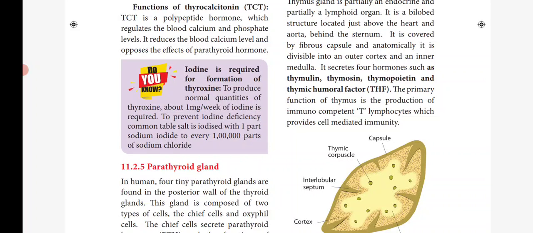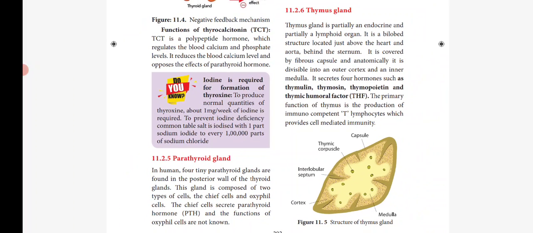The thymus gland secretes 4 hormones: thymulin, thymosin, thymopoietin and thymic humoral factor. These are the 4 hormones secreted by the thymus gland. The primary function of the thymus gland is the production of immunocompetent T lymphocytes, which provide cell mediated immunity. So the main function of the thymus gland is the production of T cells, or T lymphocytes, which mainly provide cell mediated immunity.